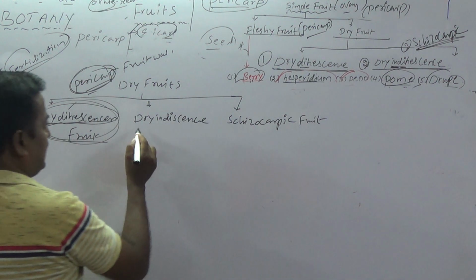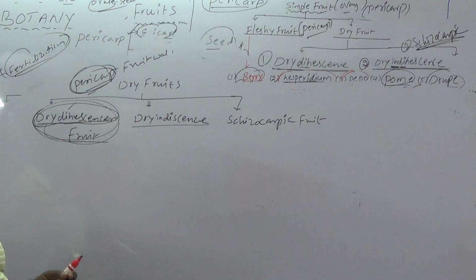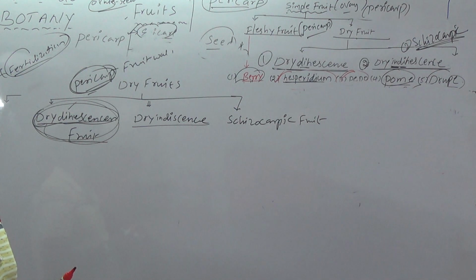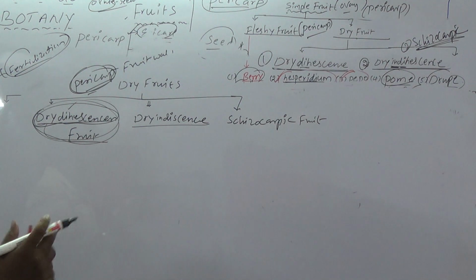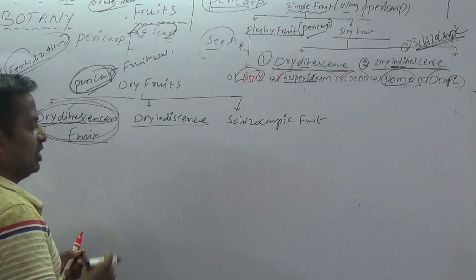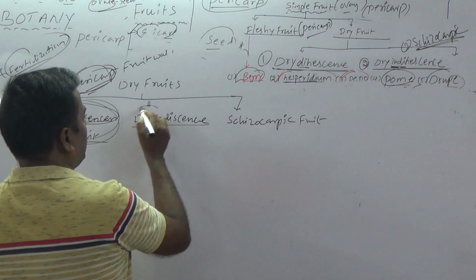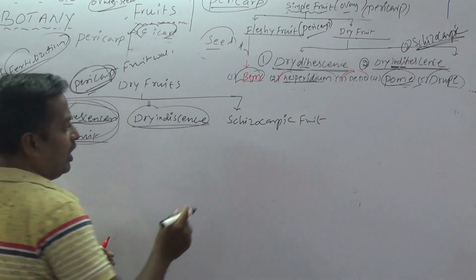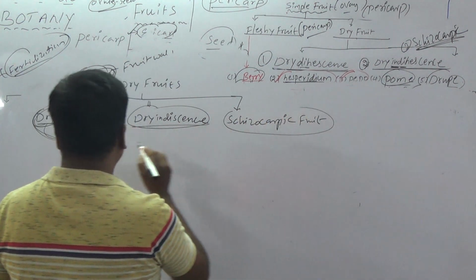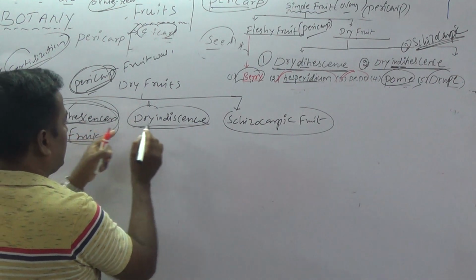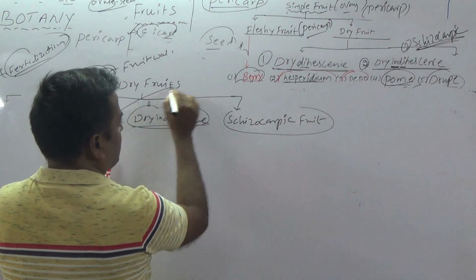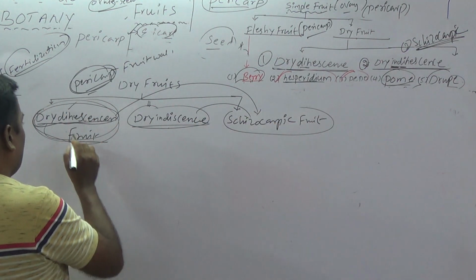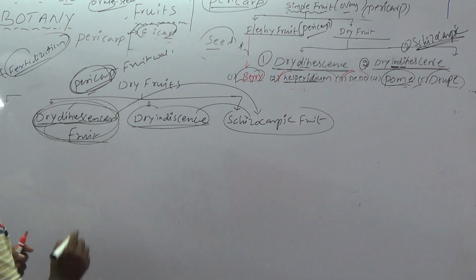And dry indehiscent means the pericarp is dry but does not break down. But how are seeds released from that fruit? After disintegration, the seeds are released from that fruit. For example, rice. And schizocarpic fruit: both dry dehiscent and dry indehiscent characters are expressed in schizocarpic fruit. So first of all, we discuss dry dehiscent.